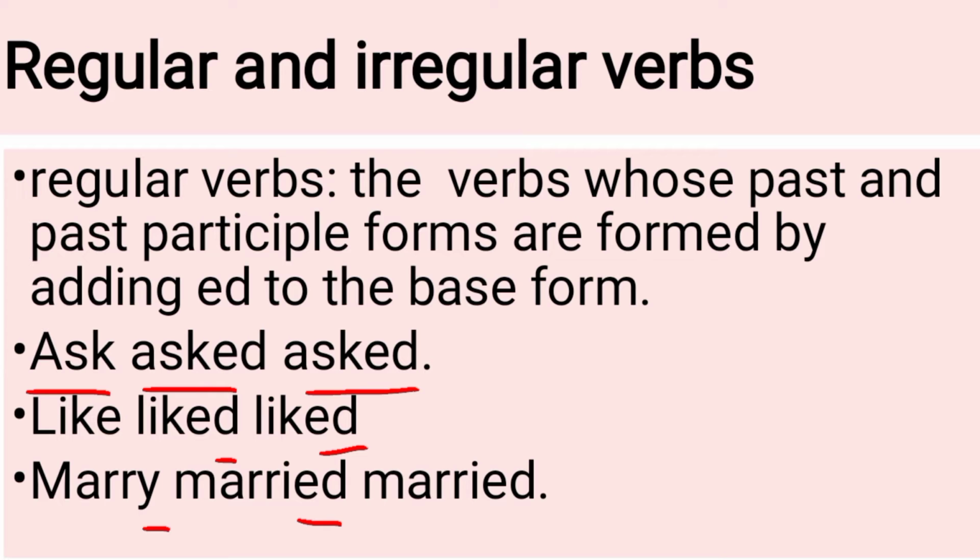And in the second example, e is already present at the end of the verb, so we don't need to add another e after it, we just add d. While in the third example, Mary ends in a letter y, so we remove this letter and we add ied. In this way, I have mentioned three cases in which the second and third forms are formed in the case of regular verbs.